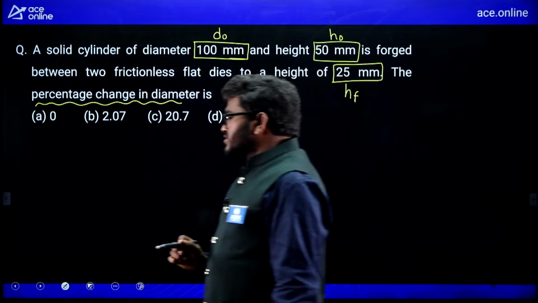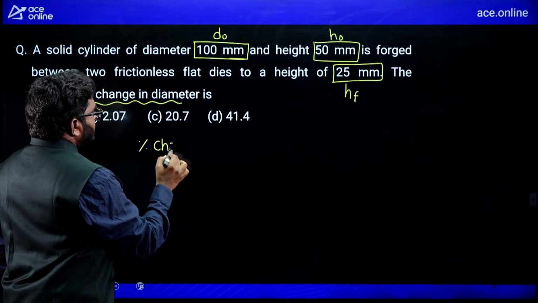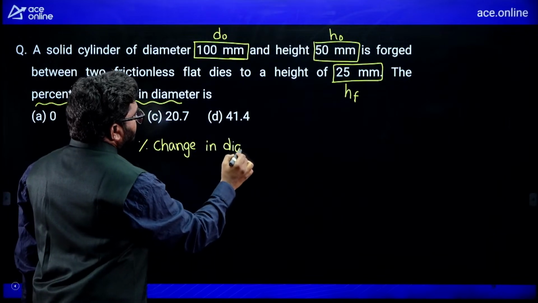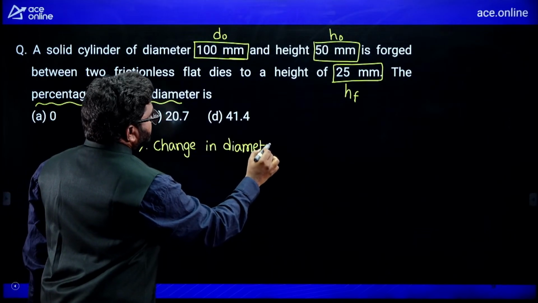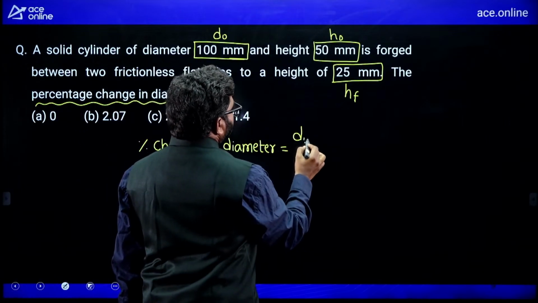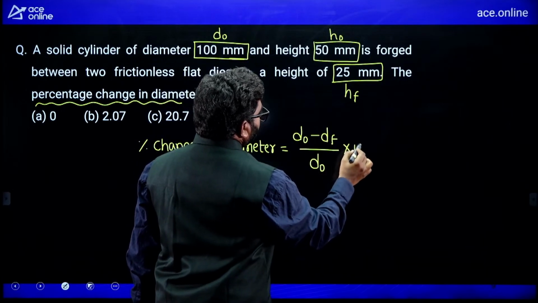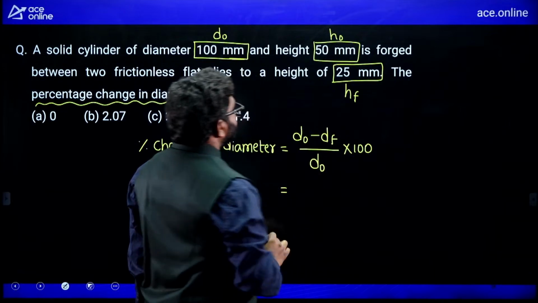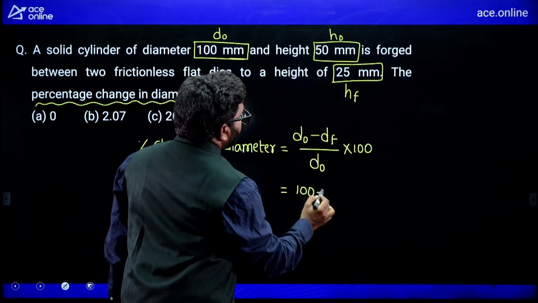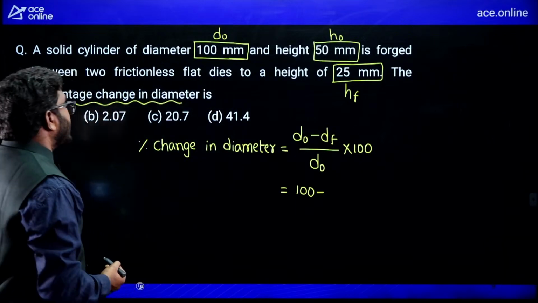Remember, without using calculator you can solve. Percentage change in diameter is equal to D naught minus Df by D naught into 100. Now see here, D naught is 100, Df we don't know, we should calculate that. Now see here, how can we calculate?